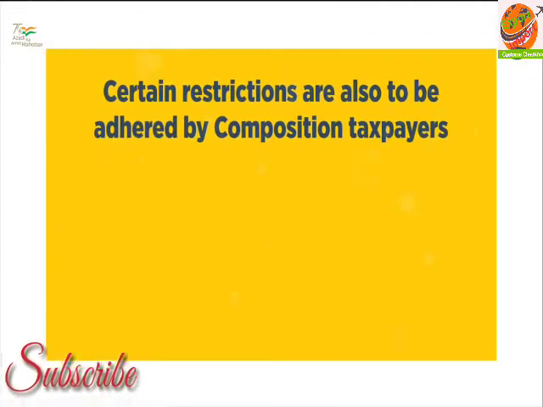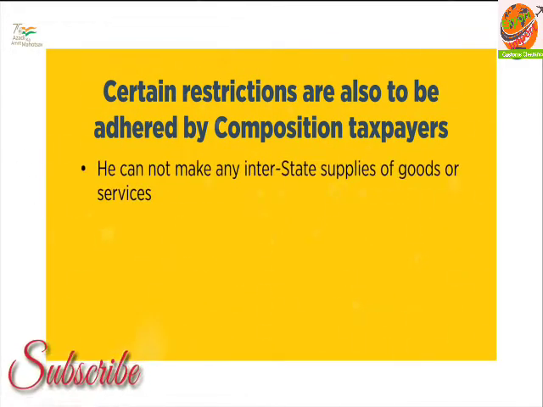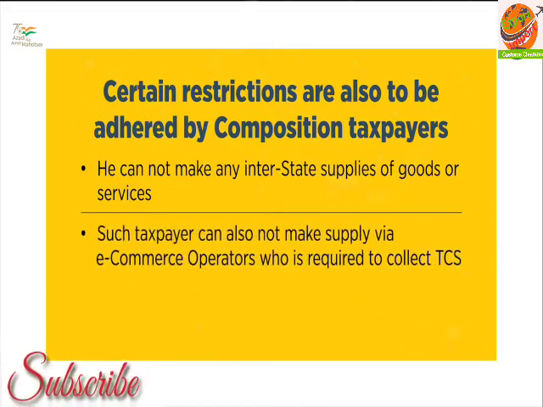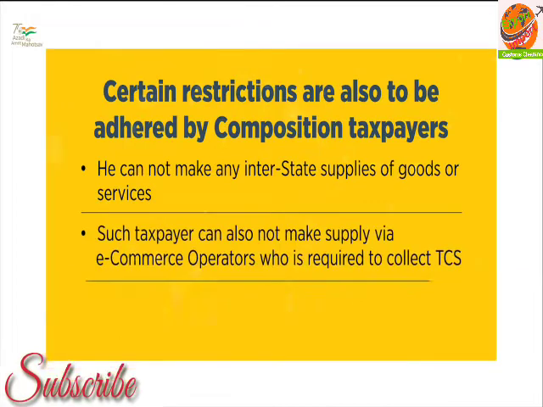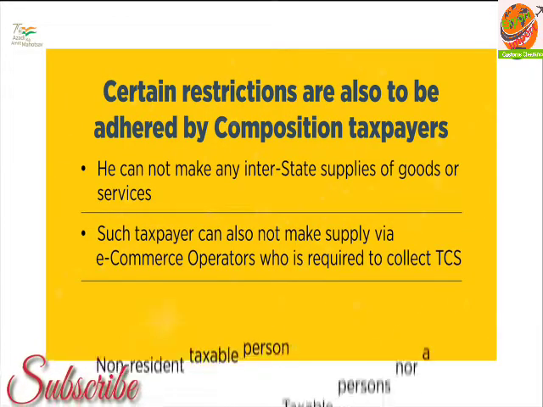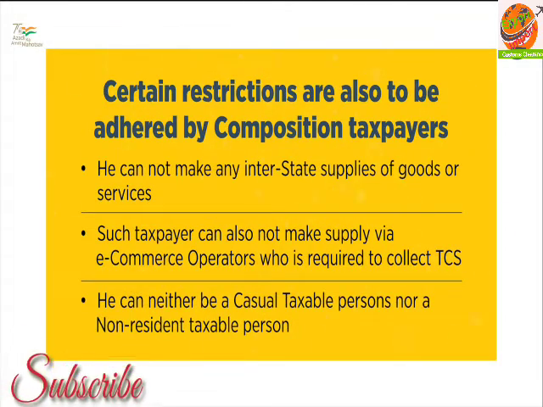Certain restrictions are also to be adhered to by composition taxpayers. He cannot make any interstate supplies of goods or services. Such a taxpayer can also not make supply via e-commerce operators who are required to collect TCS. He can neither be a casual taxable person nor a non-resident taxable person.